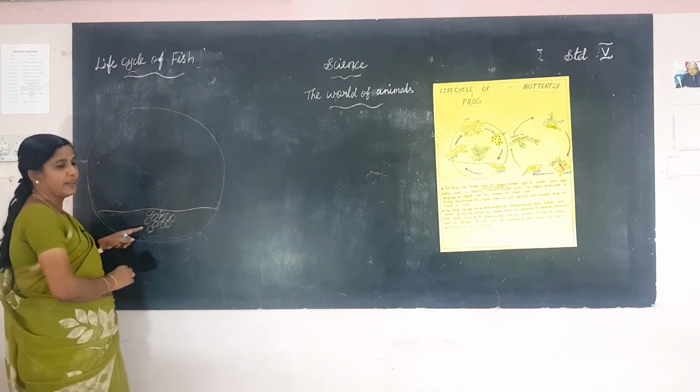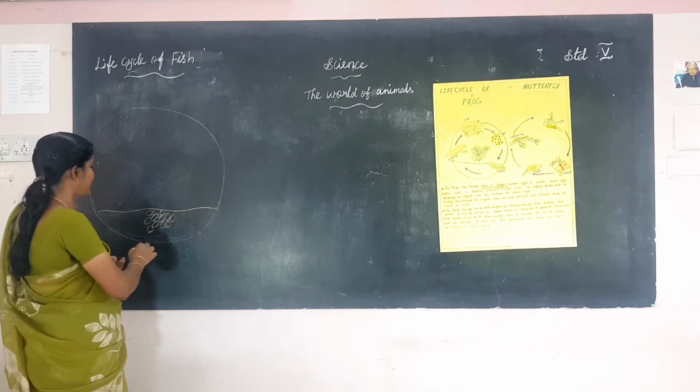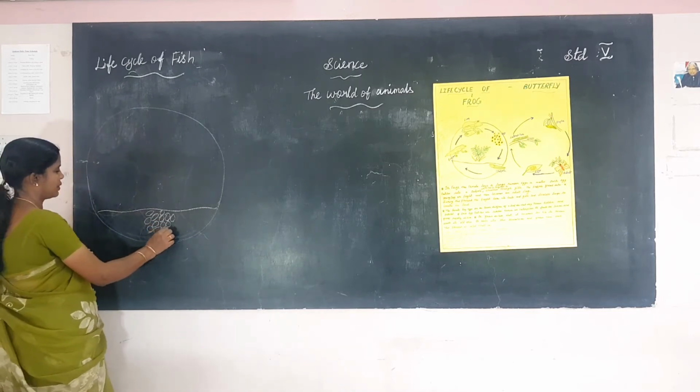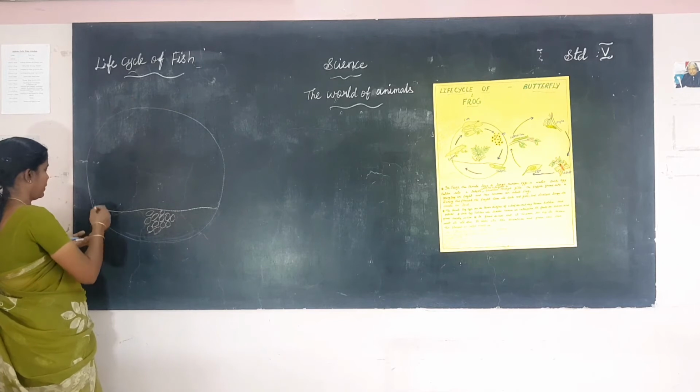What is this, ma? This one is the egg. Next it catches into the larva.